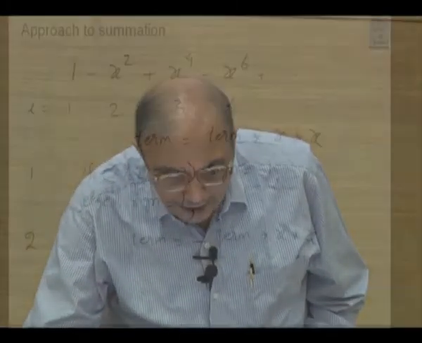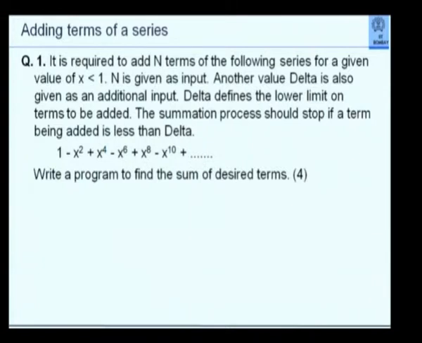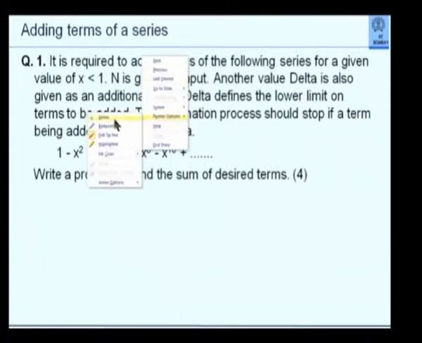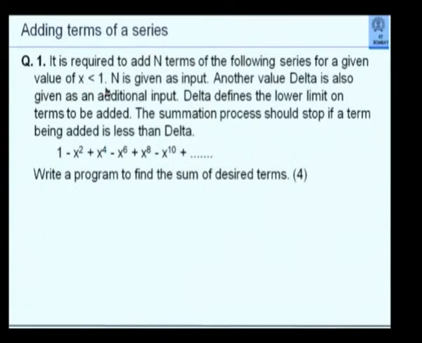Let's go back to the previous slide and read the words carefully. It is required to add n terms of the following series for a given value of x less than 1. N is given as input. Another value delta is also given as an additional input. Delta defines the lower limit on terms to be added. A sample value was given, 0.00001. 90% of the people have used 0.00001 as the delta value without reading the question. That was only a sample value to say that delta will usually be a small value. By no means is that the value asked for. Delta is an additional input.